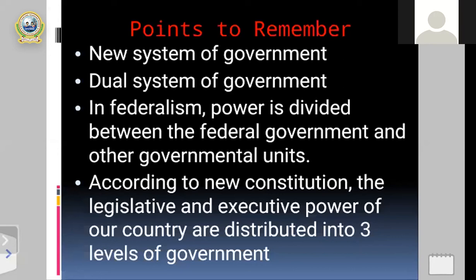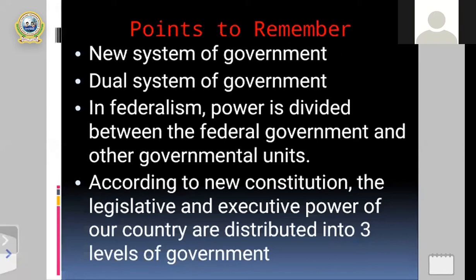After that, my dear students, you can see the second point here: federalism also indicates a dual system of government. Dual means a double system. The dual system of government means federalism separates the function of national and state government. I told you there are altogether 7 provinces, 7 states, in Nepal according to the new constitution.